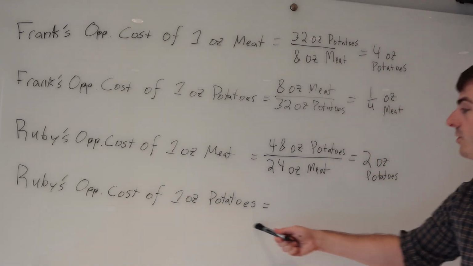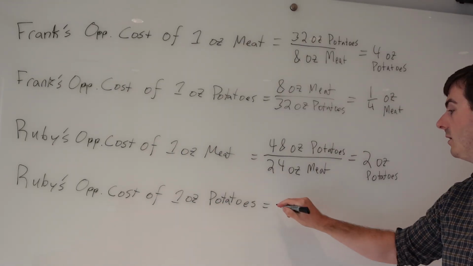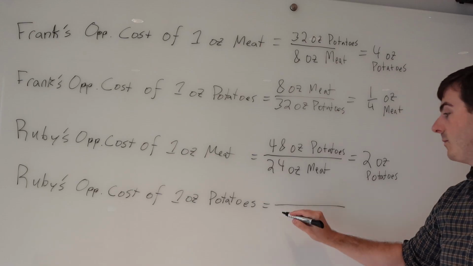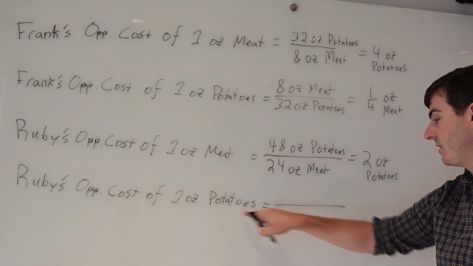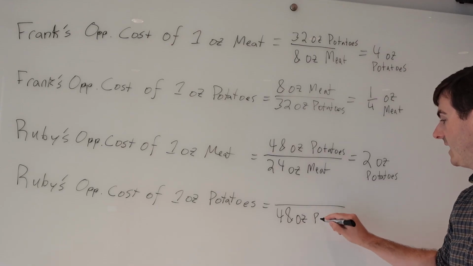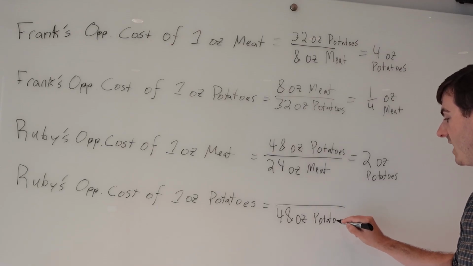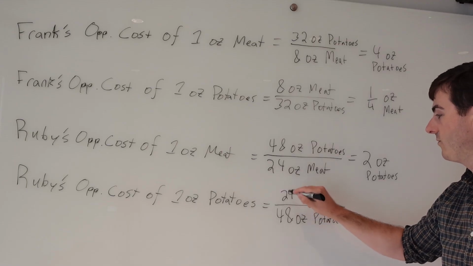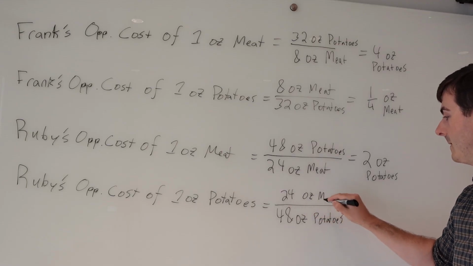Ruby's opportunity cost of producing 1 ounce of potatoes. Well, we put the potatoes she can make on the bottom, because we're solving for this one. We want it in the denominator. 48 ounces of potatoes. We put the other one on top, 24 ounces of meat.